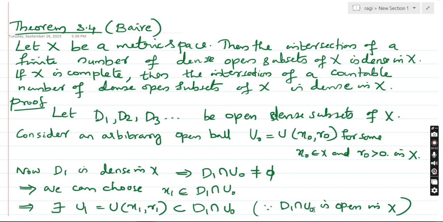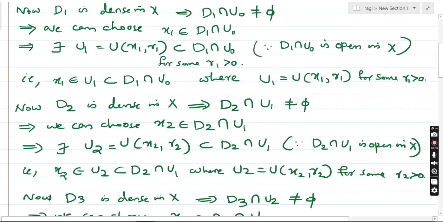Since D1 is open and U0 is open, D1 intersection U0 is open in X. So there exists an open ball called U1 with center x1 and some radius r1 contained in D1 intersection U0. So that is, x1 is an element of U1, which is a subset of D1 intersection U0.